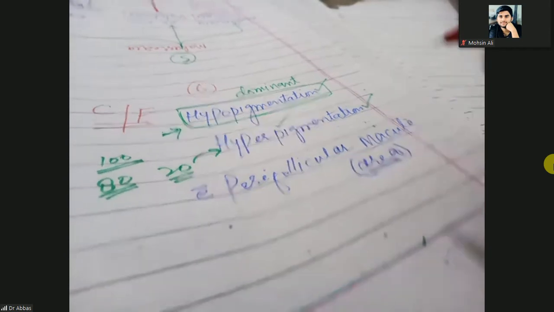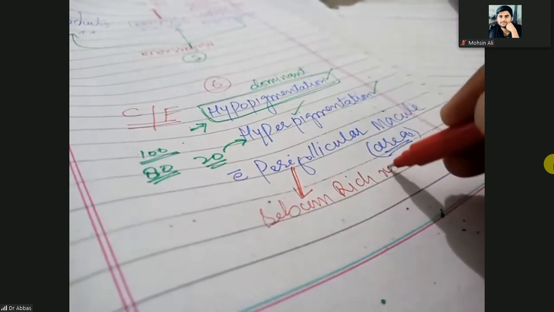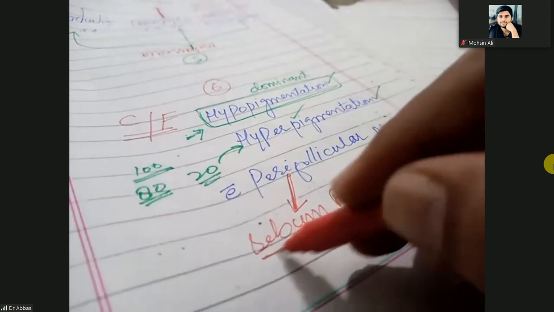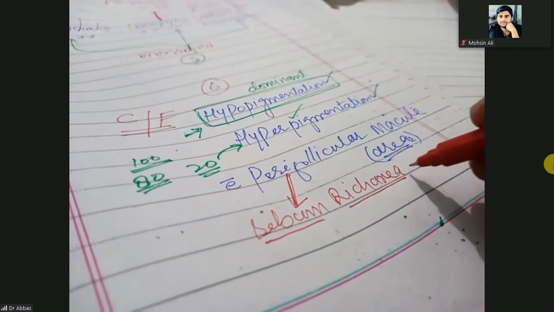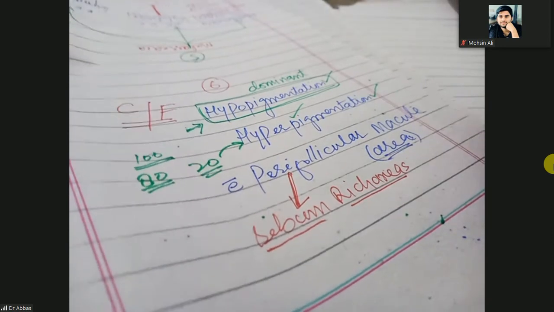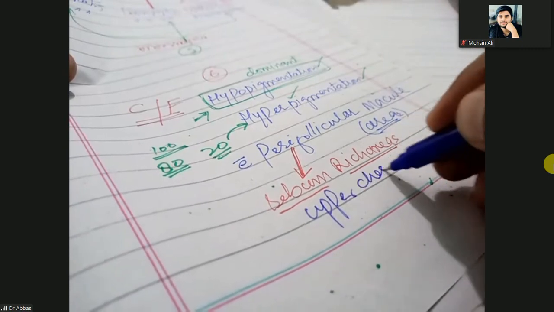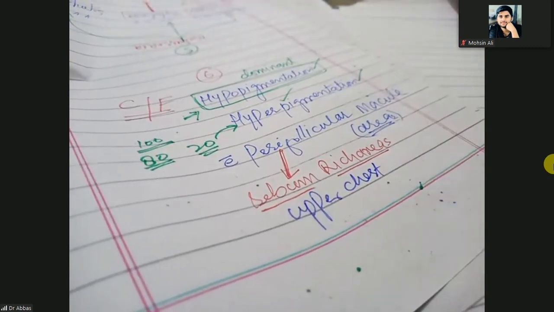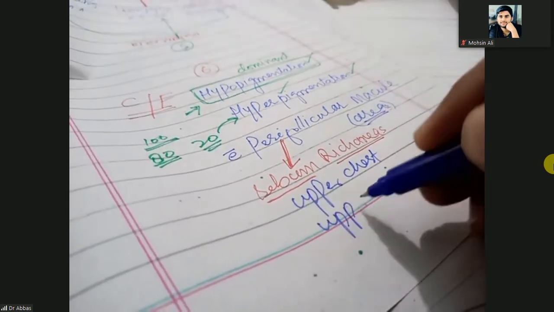This perifollicular location means the area of the body that is sebum rich. So which areas of your body are the sebum rich areas? Especially the upper chest, where you will feel more sweating. Okay, upper back